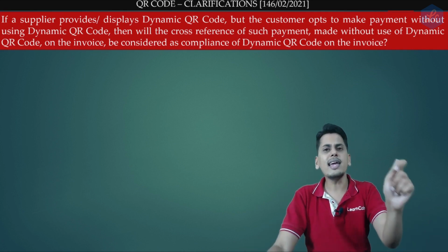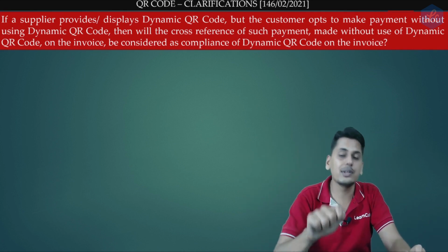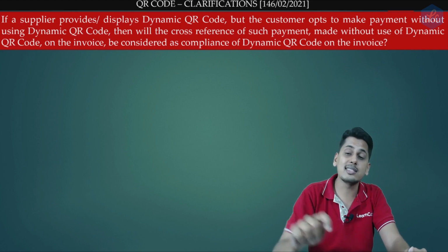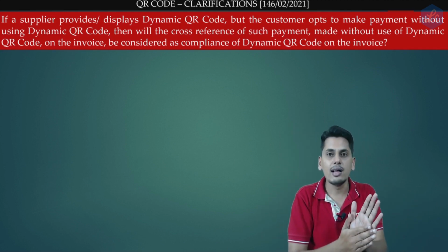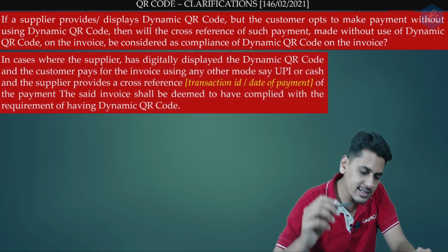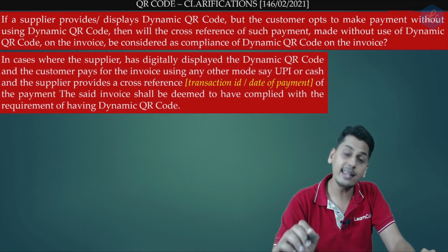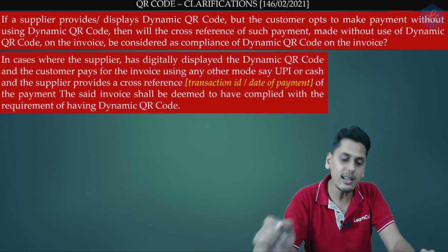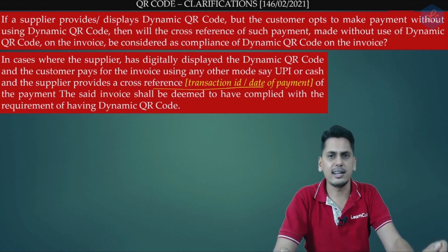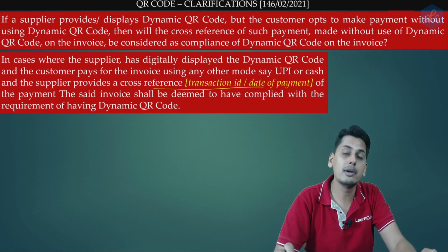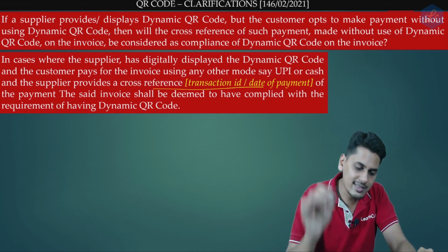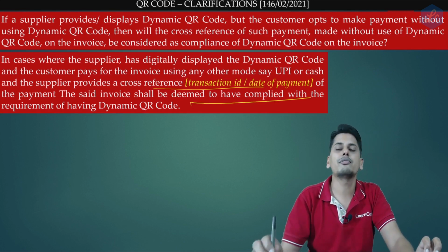So therefore, in case of prepaid invoices, whether the mode of payment is cash, UPI or any other means other than dynamic QR code, the question is, is it necessary for prepaid invoices to have a dynamic QR code printed on it? Let's read the circular. In cases where the supplier has digitally displayed the dynamic QR code and the customer pays for the invoice using any other mode, say UPI or cash, and the supplier is providing a cross reference, that is the transaction ID if he has made the payment through UPI, or the date of payment if he has made the payment through cash, the said invoice shall be deemed to have complied with the requirement of dynamic QR code.